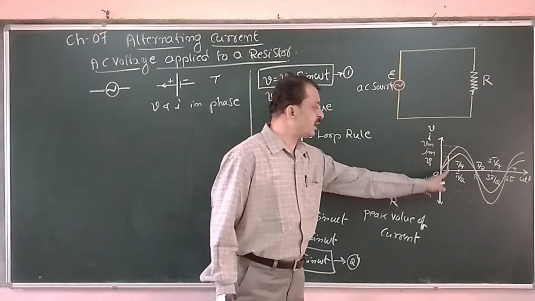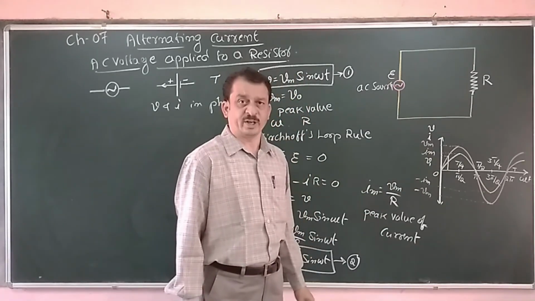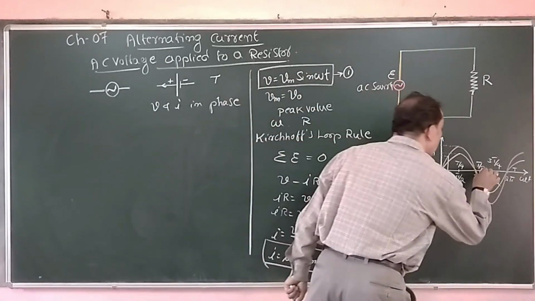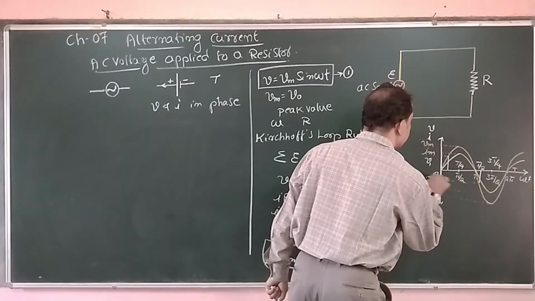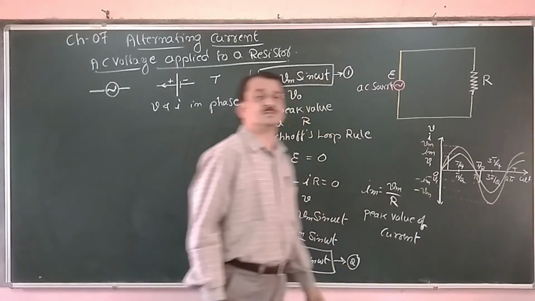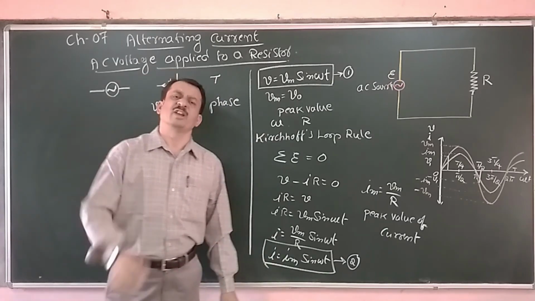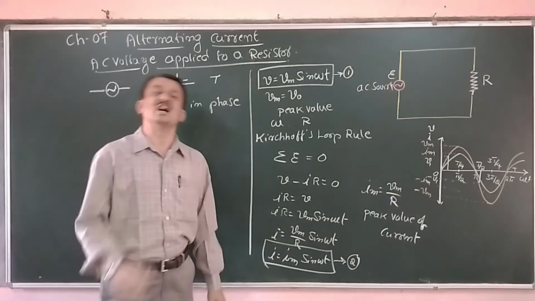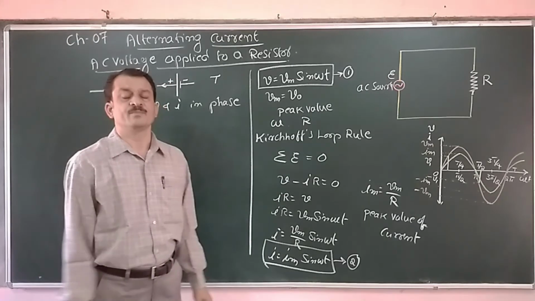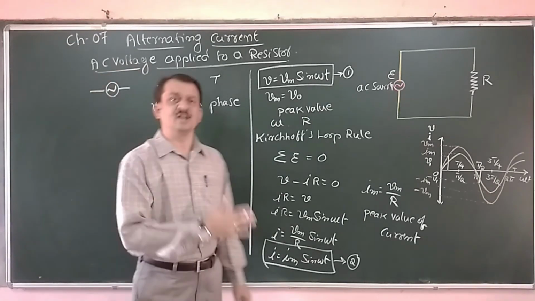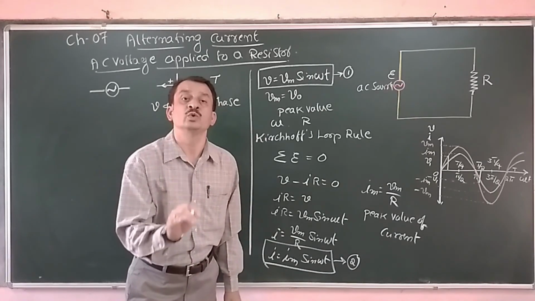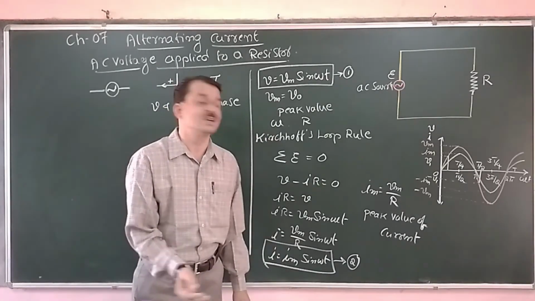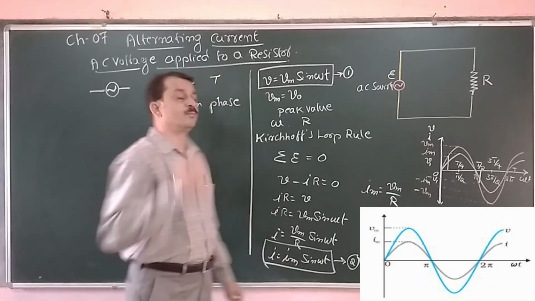For this positive voltage, we have a corresponding negative voltage, minus V1. For any instantaneous value of voltage or current in the positive half cycle, there is a corresponding negative value in the negative half cycle.